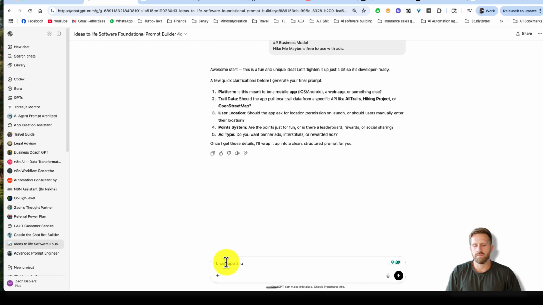So it's actually helping you understand how to really set this up properly and use the right APIs. So API from AllTrails. And I'll do 3, yes, get location for leaderboard point system. And then 5, ad type. Yeah, banner ads. Okay, and I'll do this.